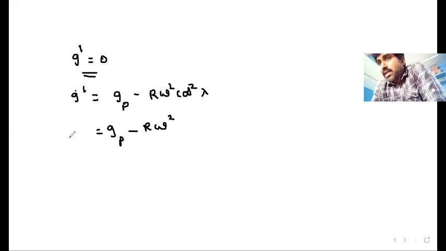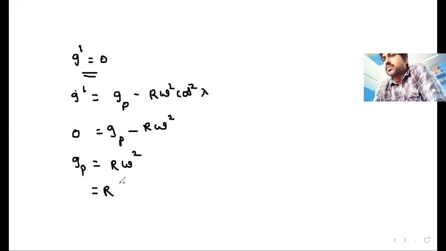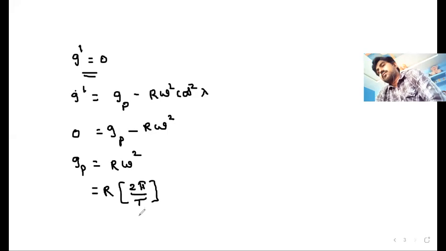If this value is to be 0, then what will be the G value? What will be the G at poles? Generally, you can write the G value. G should be how much? R omega square. And this is also equal to R into, what we can write for omega? Omega is nothing but 2 pi by T, angular velocity, or angular frequency. Omega is equal to 2 pi by T whole square. That is equal to G only.